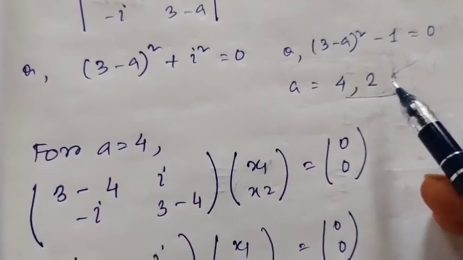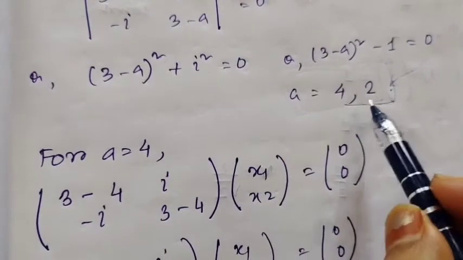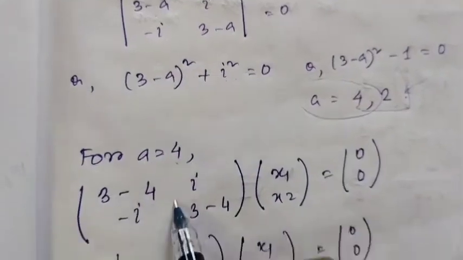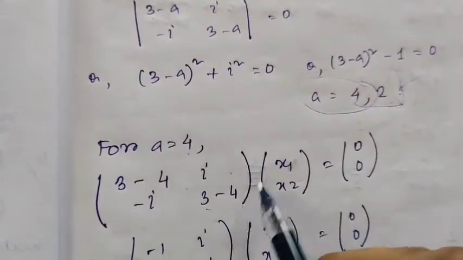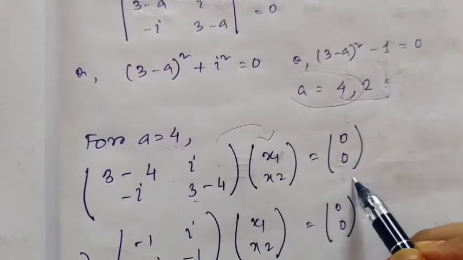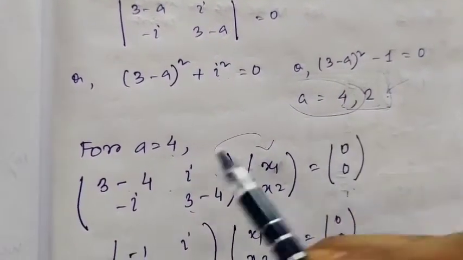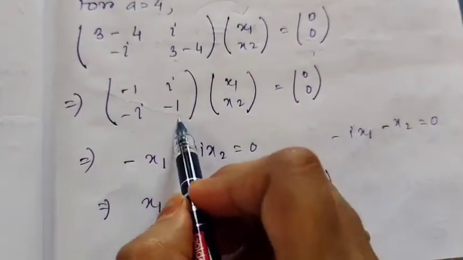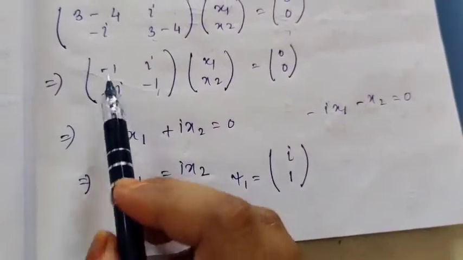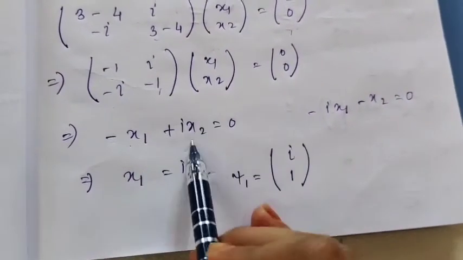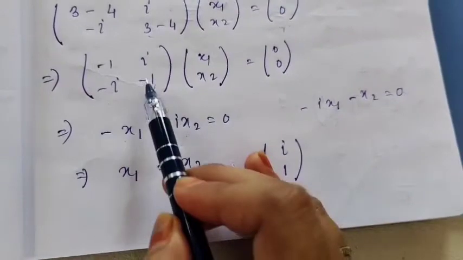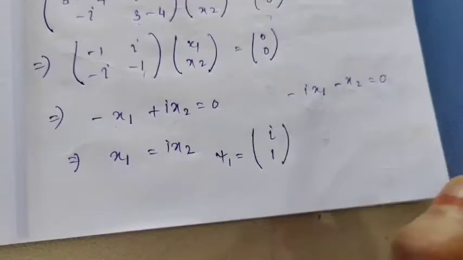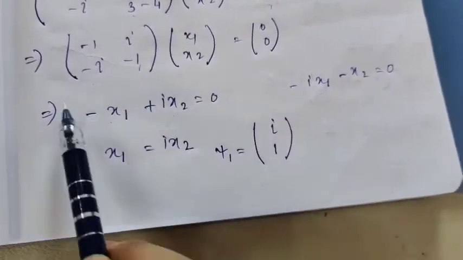To find the eigenvectors, how do we do it? Suppose now we consider the eigenvalue a equals 4. Substituting this value here, you will get 3 minus 4, i, minus i, 3 minus 4, operating on the function x1, x2, giving 0. Basically, it is the eigenvalue equation where we are just substituting the value of a. So what will you get? 3 minus 4 is minus 1, i, minus i, 3 minus 4 is again minus 1. Operating on this function, you will get minus x1 plus i x2, minus i x1 minus x2, equals 0. For a 2 cross 2 matrix, only one equation is enough.